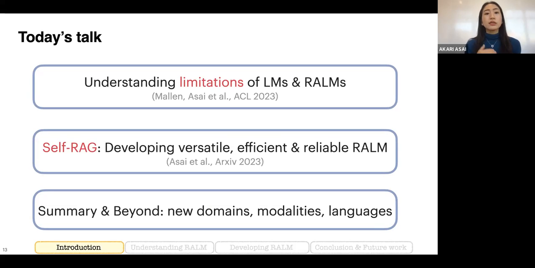Today, I will talk about two of our recent papers. The first one is trying to understand the limitations of language models and retrieval-augmented language models to build a better and more reliable system. Second, I will talk about a recent arXiv paper, which conducts instruction tuning of a retrieval-augmented language model to make it more widely applicable and also reliable. And I will conclude this talk with a summary of those two papers and also some new interesting frontiers.